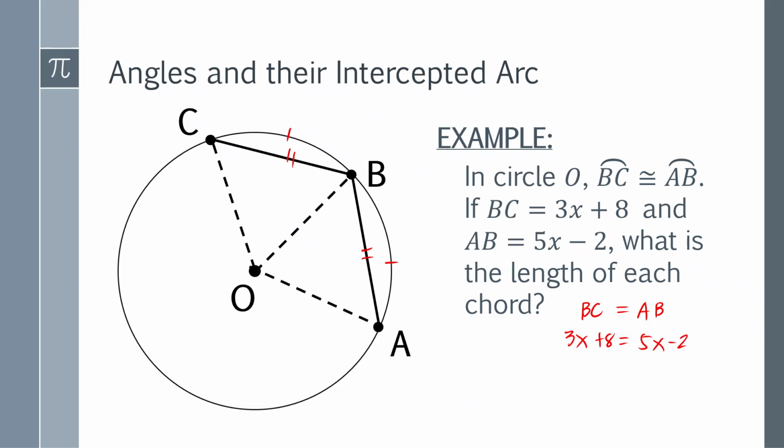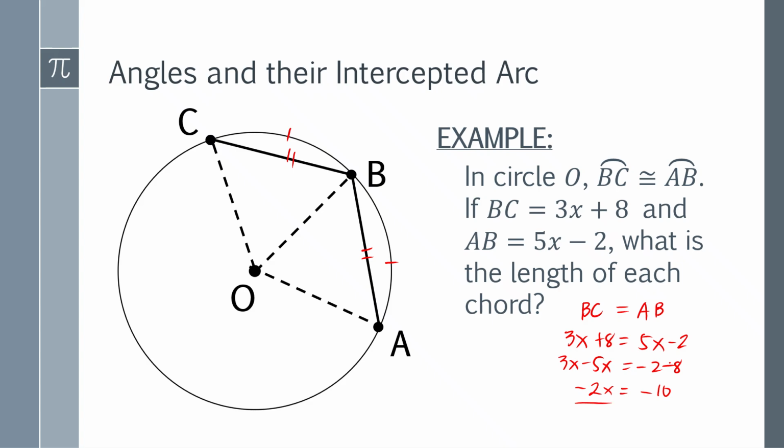And then, by the use of transposition, we have 3x minus 5x equals negative 2 minus 8. 3x minus 5x is negative 2x, which is equal to negative 2 minus 8, which is negative 10.